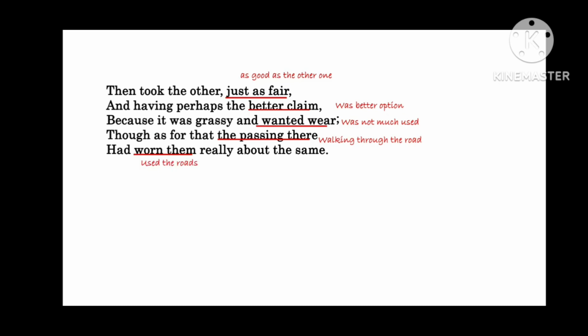Now the poet stood there looking at the road, and then he took the other road. He did not take the road that he looked at. He took the other road, which was just as good as the one that he was looking at. That means both the roads were good. But this road, as per the poet, was a better option. So he took that road because it was looking green. It had grass on it, and it wanted wear. That means it wanted to be walked on. Somebody needed to walk on that road, explore that road.